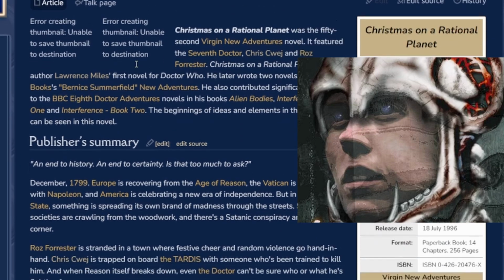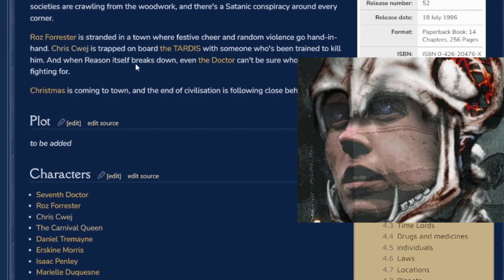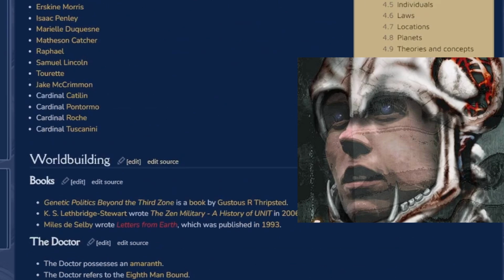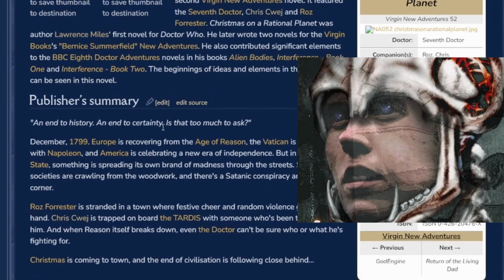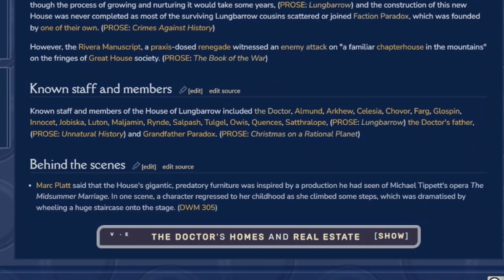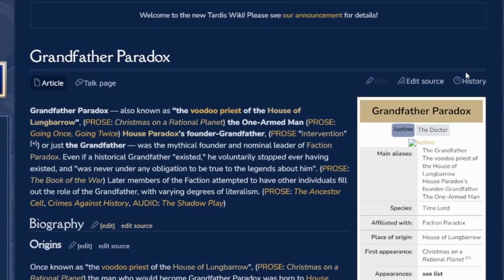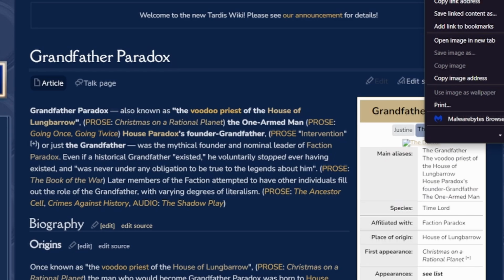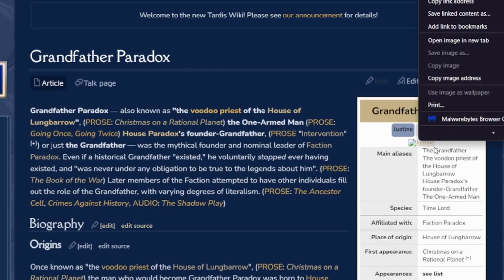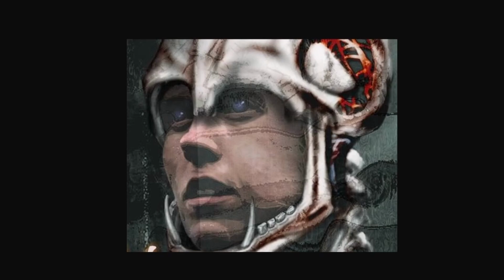Isn't this one with the Carnival Queen? I swear on the Carnival Queen. This is the way the Carnival Queen creates all the universe and stuff like that, because of the thing she does. I'm pretty sure I've heard of it a little bit. But yeah, Grandfather Paradox is someone who is part of this, one of the Doctor's cousins. Alright, fair enough. That's amazing.